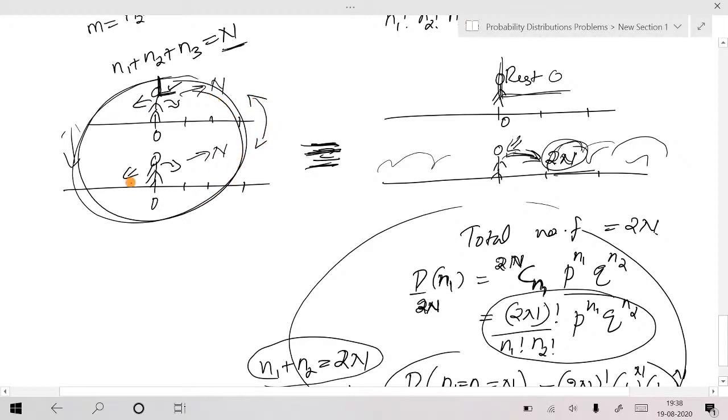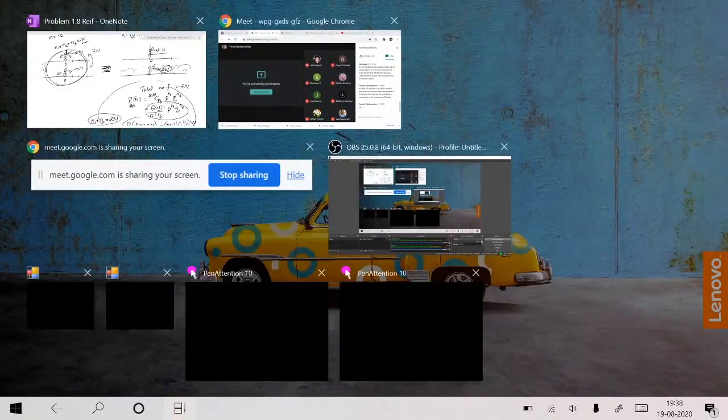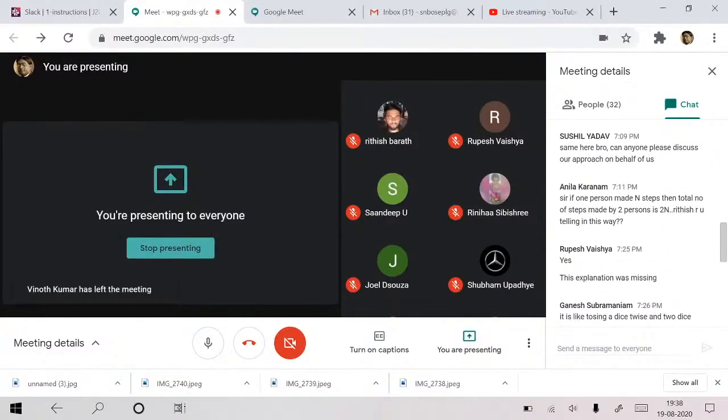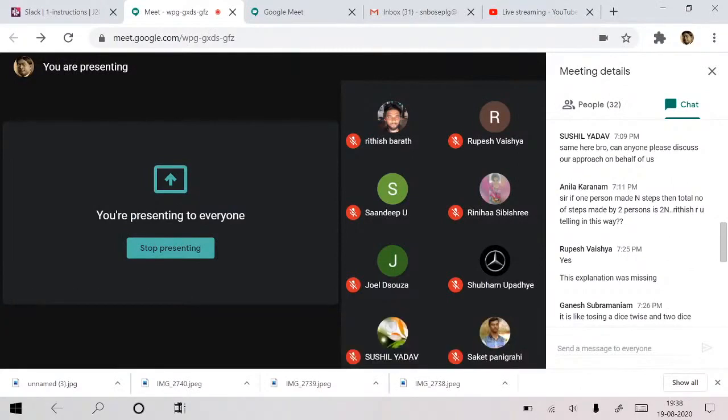The actual problem is two persons taking total number of steps 2n, that is equivalent to keeping one person at rest and making the other person take 2n steps. If both persons move simultaneously, if each of them takes n steps, that is equivalent to one person taking 2n steps.